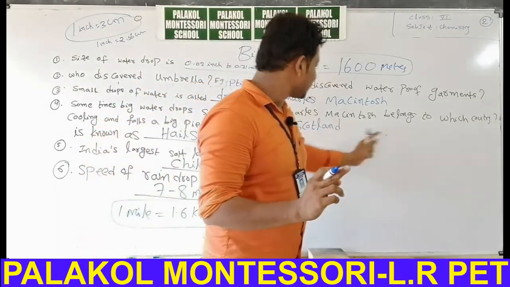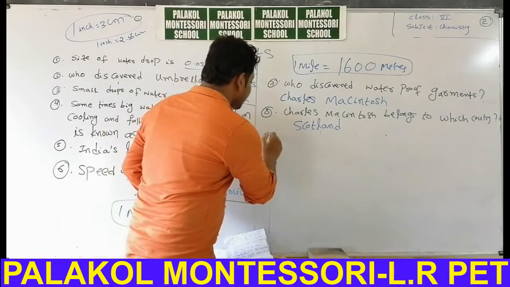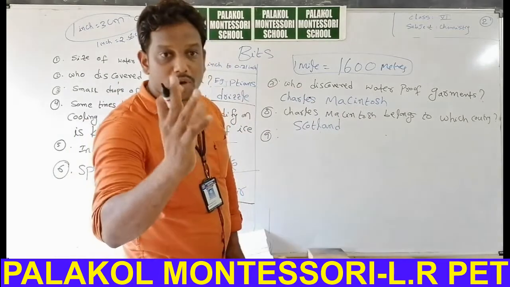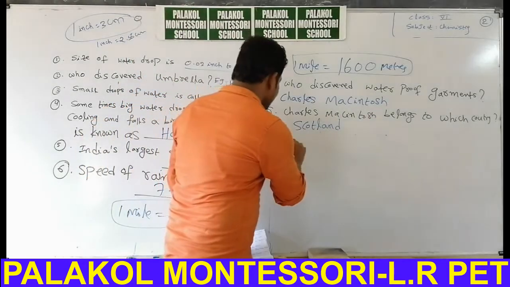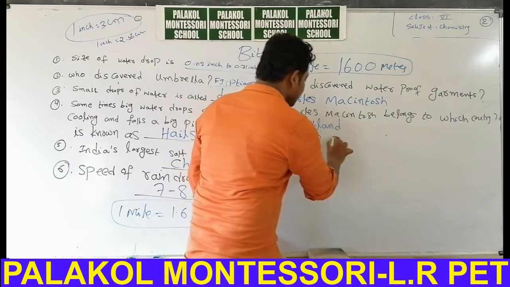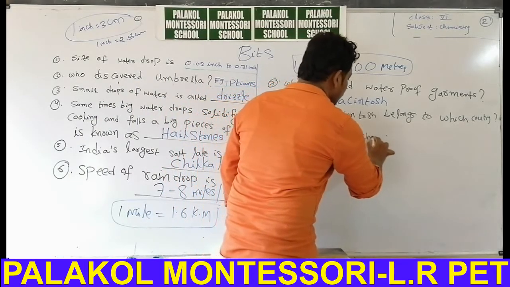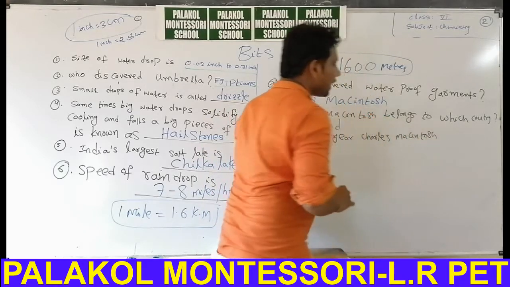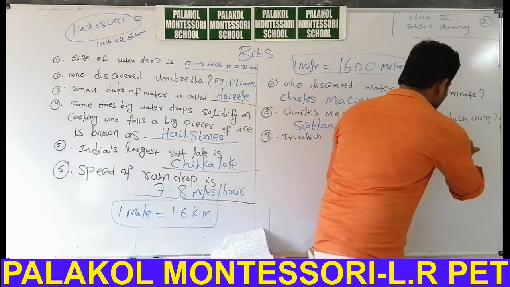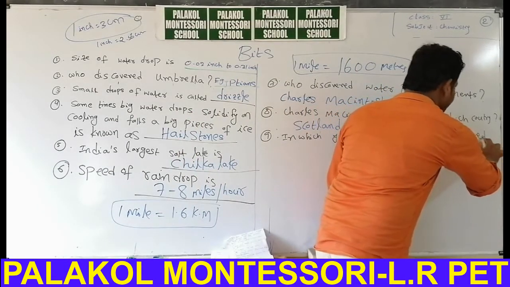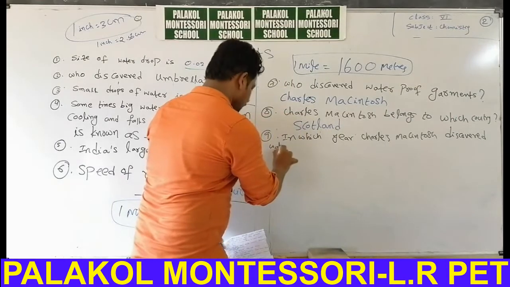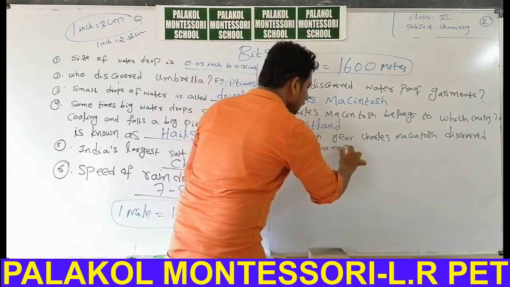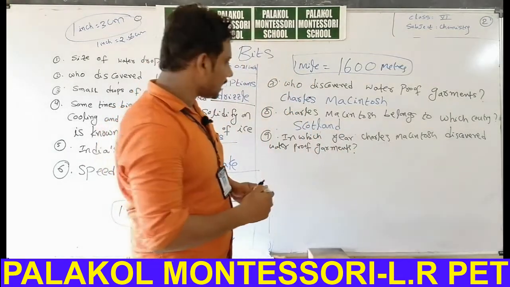Next, in which year did Charles Mackintosh discover waterproof garments? Important year: in the year 1823.